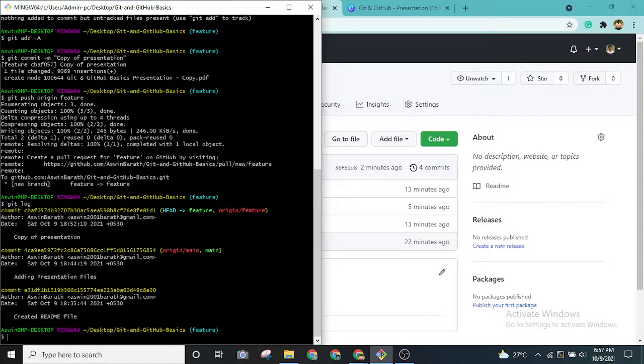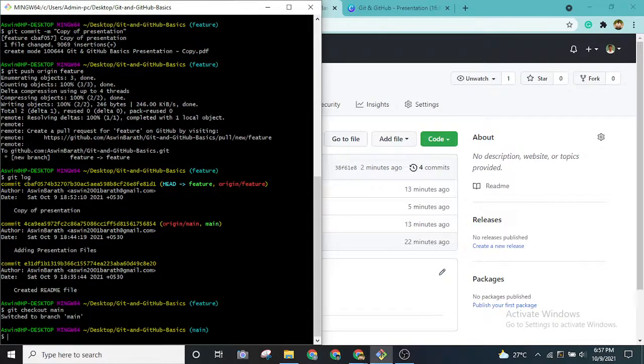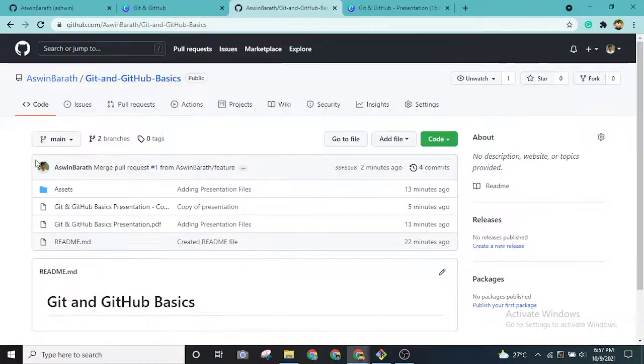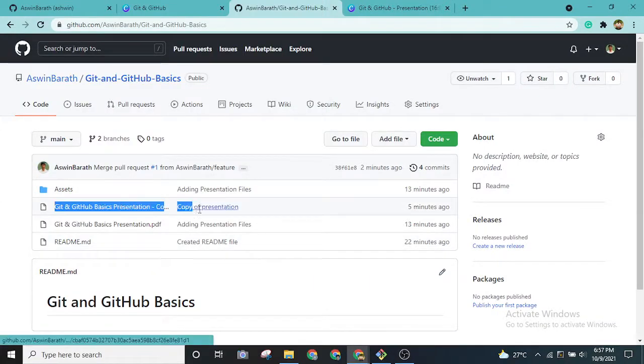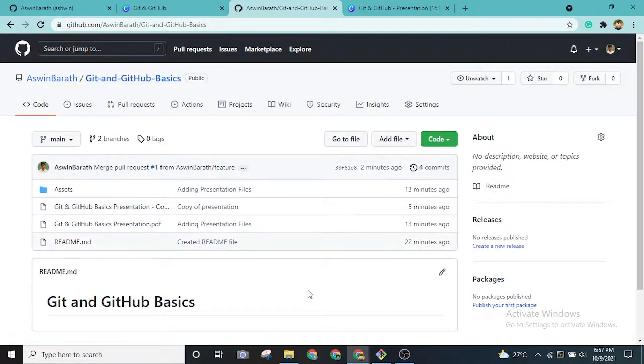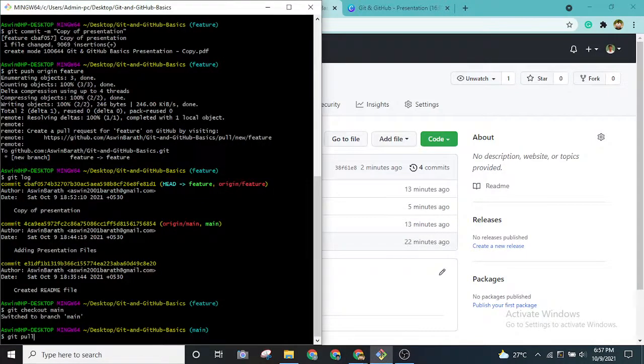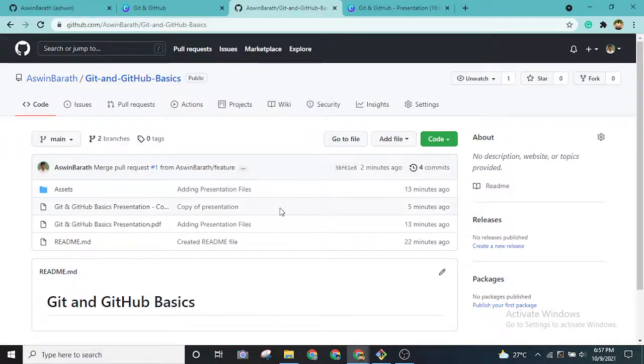So what we can do, we can go back to our main branch using git checkout main. Okay, and we can type git pull. So what git pull will do, so whatever changes were made by me, right, I created a copy of the presentation and I did all of this in a new branch called feature. So let's say that feature was created by someone who is present over here, right? So you are the one who actually committed this, and it is present over here now.